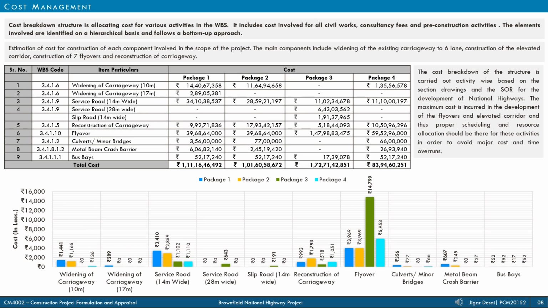The major cost-carrying components observed are construction of elevated corridors in package 3, construction of service roads in package 1, widening of carriageway in package 1 and reconstruction of carriageway in package 2. The highest cost-carrying component are the construction of flyovers across all 4 packages.